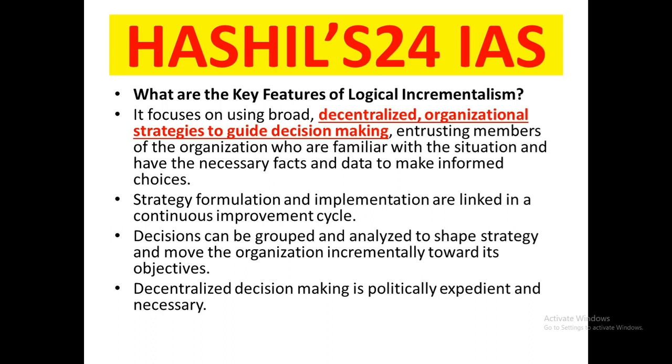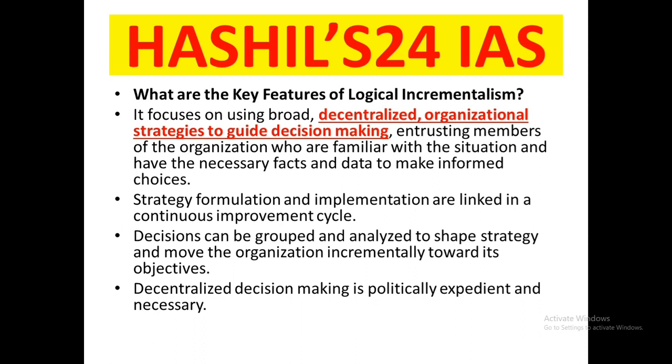Strategy formulation and implementation are linked in a continuous improvement cycle. As we have said, they are not different, rather they are interlinked. They are logically related. Decisions can be grouped or analyzed to shape strategy and move the organization incrementally towards its objectives. Why so? Because the decisions are logically interlinked and related to the larger objective of the organization. That's why the decisions can be grouped and analyzed to shape the strategy and move the organization incrementally towards its objectives.